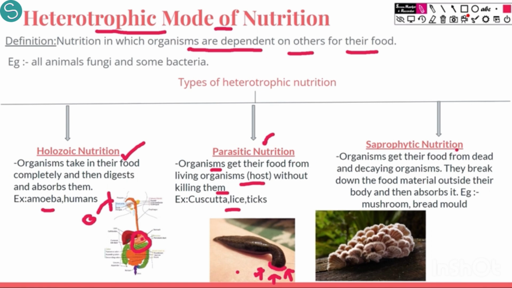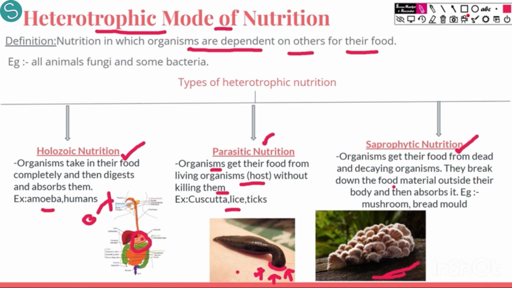Then we have saprophytic nutrition. In this, the organisms take their nutrients from dead and decaying organisms. After death, all the flowers and animals start decaying, and from this decaying body, some organisms take the nutrients and then they grow. For example, here you can see there is a wood which is decaying and rotting. From this wood, the leftover nutrients are being absorbed by these mushrooms, and they are growing with the help of those nutrients. So they are having their nutrients from the dead and decaying organism.